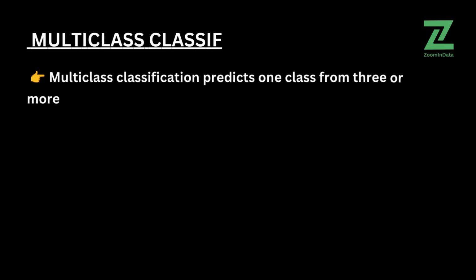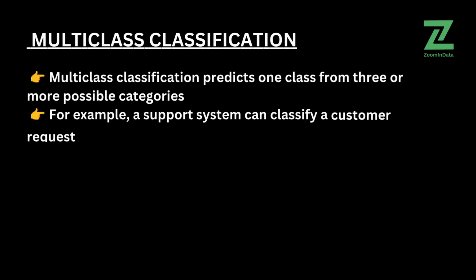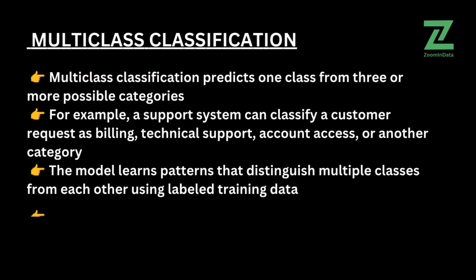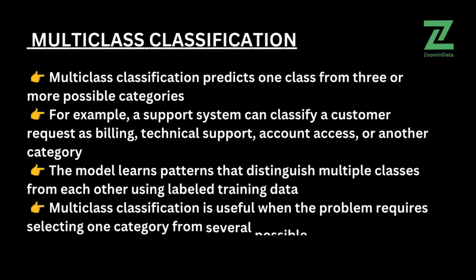Multiclass classification predicts one class from three or more possible categories. For example, a support system can classify a customer request as billing, technical support, account access, or another category. The model learns patterns that distinguish multiple classes from each other using labeled training data. Multiclass classification is useful when the problem requires selecting one category from several possible outcomes.